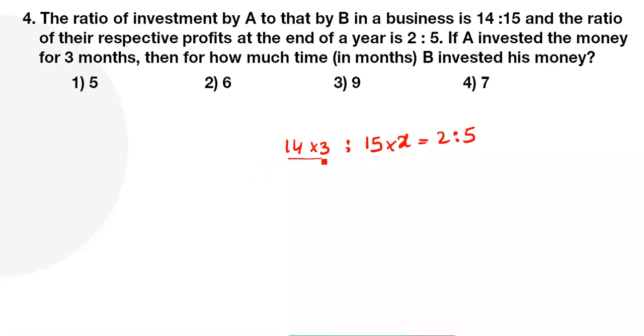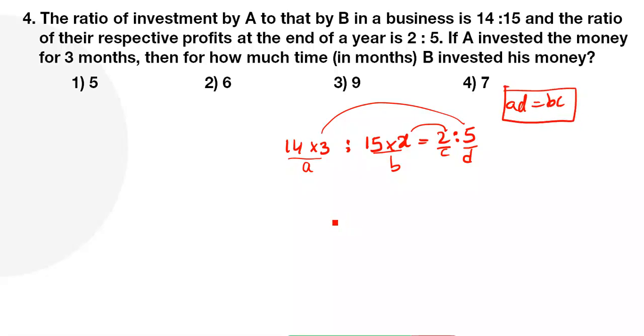If you observe, guys, clearly, for example, is A and is B and C and D. Now tell me, guys, look like a proportion. What is the proportion formation? AD is equal to BC. The proportion formation is AD is equal to BC. Then 14 into 3 into 5 is equal to 15 into X into 2.